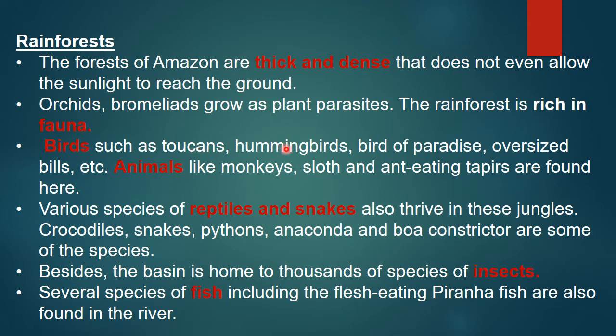So, what birds can we find? Toucans, hummingbirds, birds of paradise, oversized bills. Then animals like monkeys, sloths, and ant-eating tapirs are found here. Monkeys, sloths, ant-eating tapirs are found here.